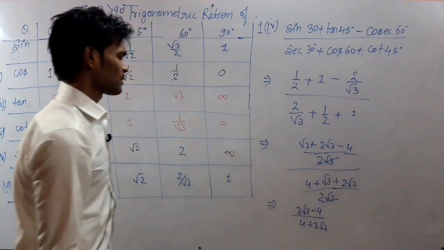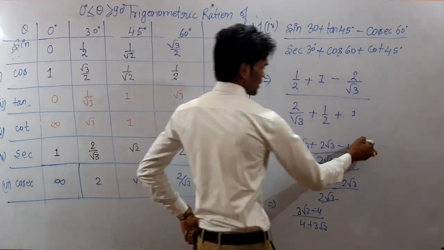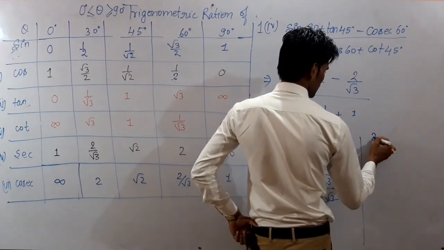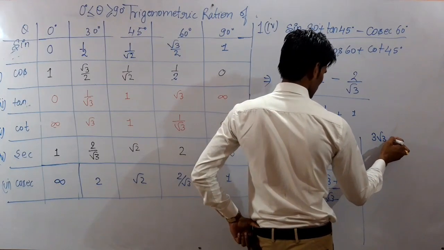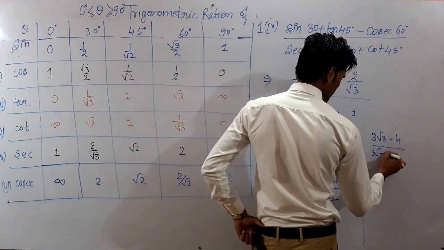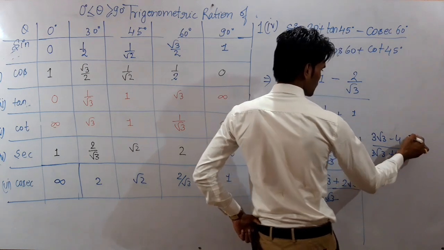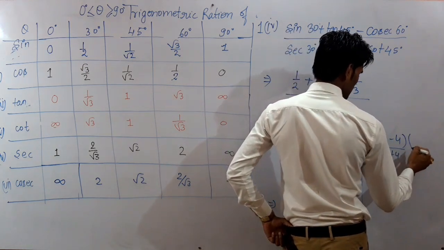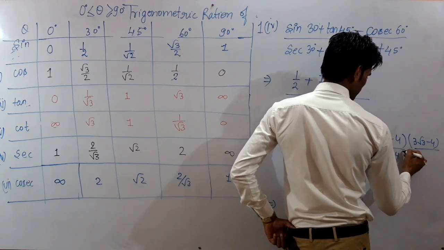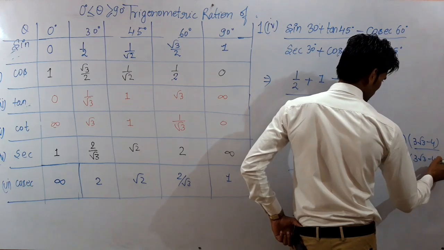Okay, now rationalizing it, you can find here 3 root 3 minus 4 whole upon 3 root 3 plus 4. So rationalizing it, you can see here 3 root 3 minus 4 whole upon 3 root 3 minus 4.